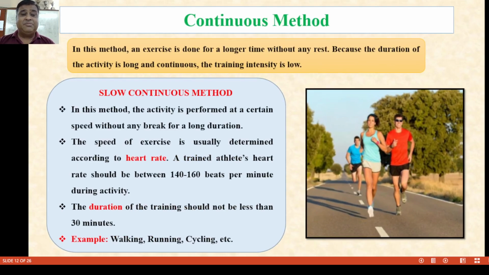Now under the continuous methods, the exercise is done for a longer period of time without any rest. Because the duration of the activity is long and continuous, the intensity is very low. Now slow continuous method: in this method, a certain speed is maintained without any break for a long duration. It is determined according to heart rate, which should be between 140 to 160 beats per minute during the activity. The duration of training is not less than 30 minutes. Example, walking, running, cycling, etc.